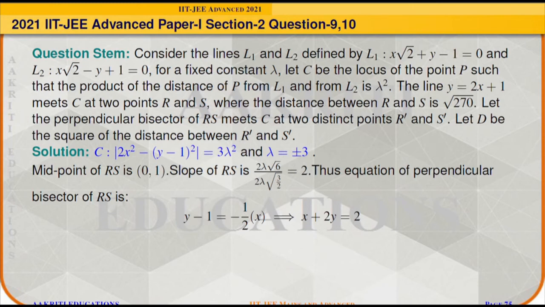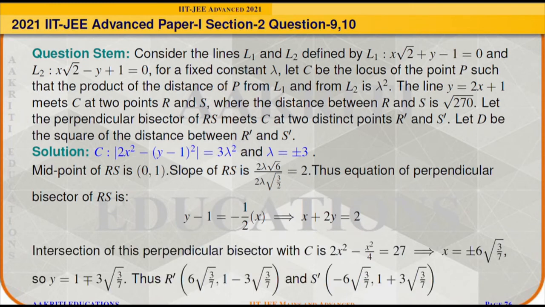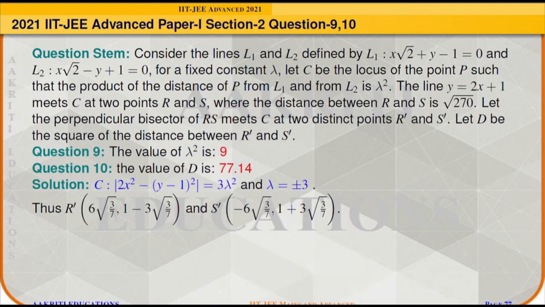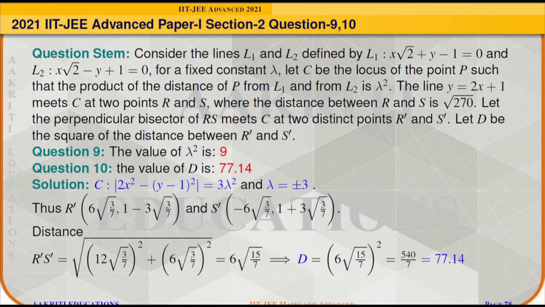And after solving it with the circle C, we will get the coordinates R' as (6 times square root of 3 by 7, 1 minus 3 times square root of 3 by 7), and S' as (minus 6 times square root of 3 by 7, 1 plus 3 times square root of 3 by 7). Now the distance between R' and S' will come out as 6 times square root of 15 by 7, and its square will come out as 540 by 7, and in decimal it can be represented as 77.14.